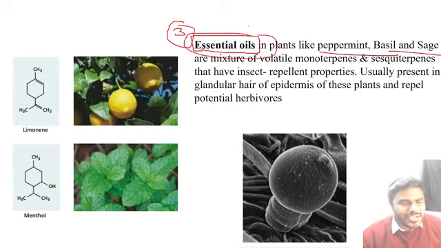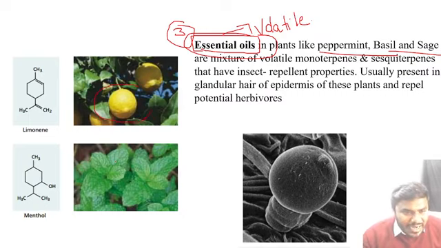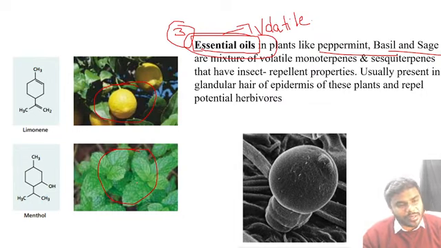You know what is the specialty of essential oils? They are volatile. What, my friends? They are volatile. Now you only tell me, have you ever observed an insect falling on a lemon tree? You never observed. Have you ever observed an insect falling on the menthol plant? You never ever. What is the reason, my friends?